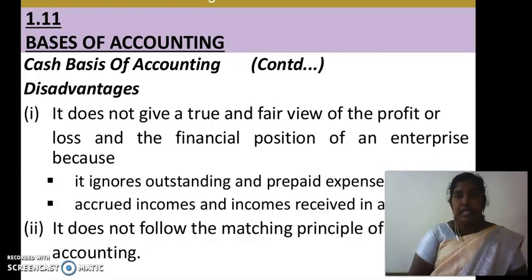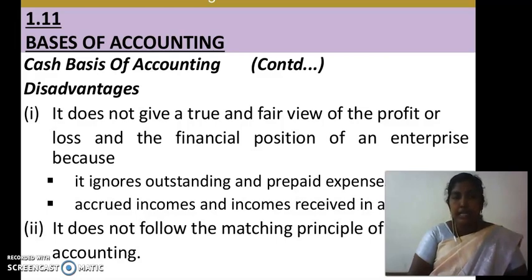Then the disadvantages of the cash basis of accounting. The first disadvantage is that it does not give a true and fair view of the profit or loss and the financial position of an enterprise because it ignores outstanding and prepaid expenses, accrued incomes and incomes received in advance.